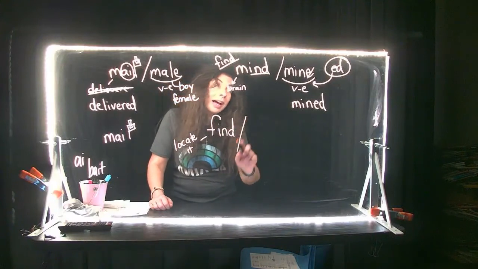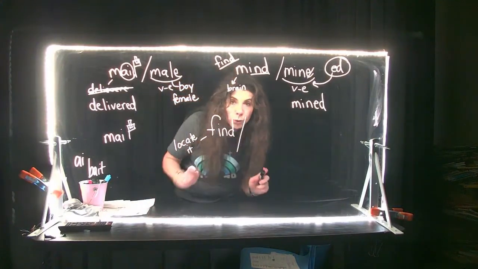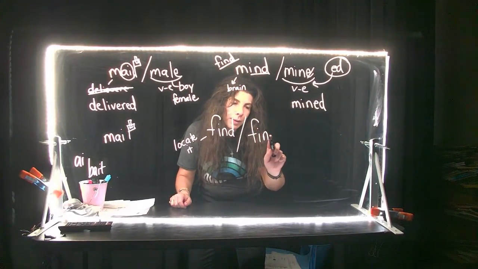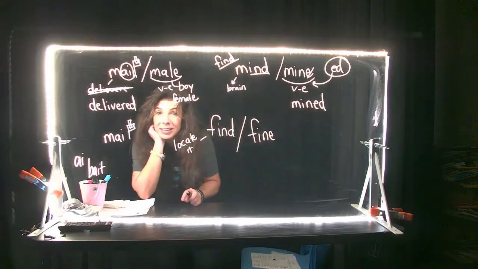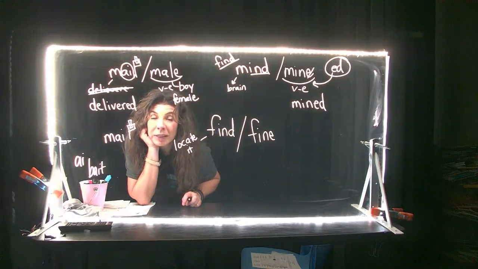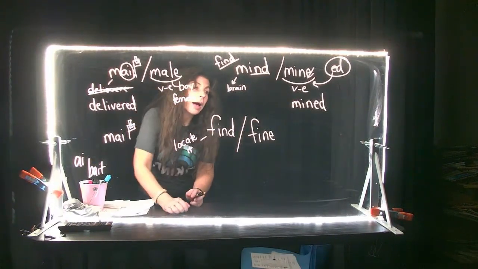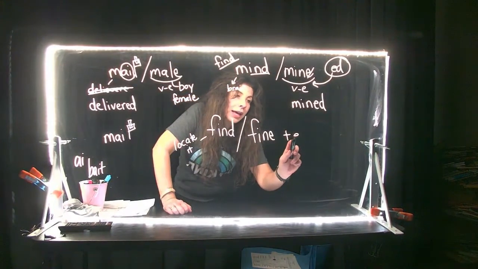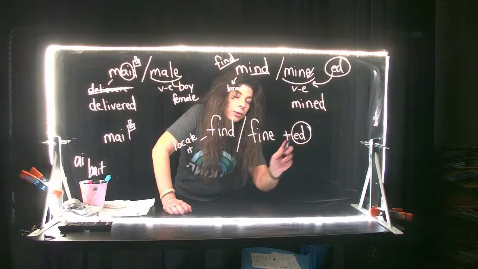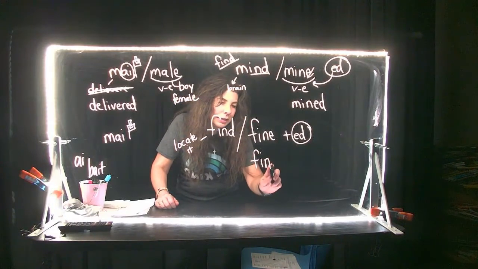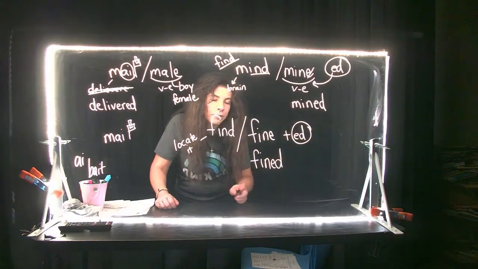And then the other find, which follows this new rule that we just learned, right? A fine is something that you pay. I have had to pay multiple fines for speeding. I don't follow the speeding laws very well, and I have gotten tickets, and I've been fined. So again, I'm going to add that ed suffix, which is a vowel suffix, so I drop that E. So that find is F-I-N-E-D. Find.